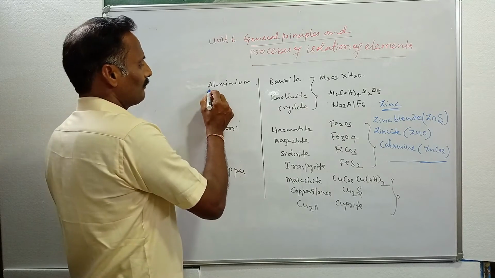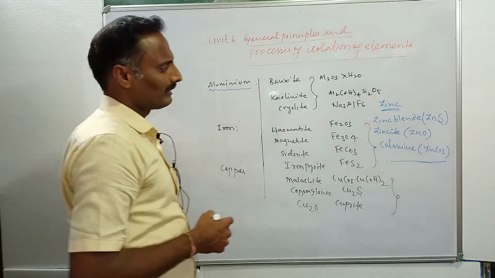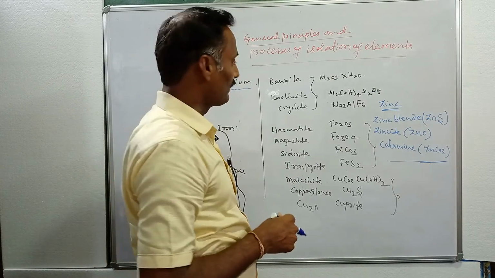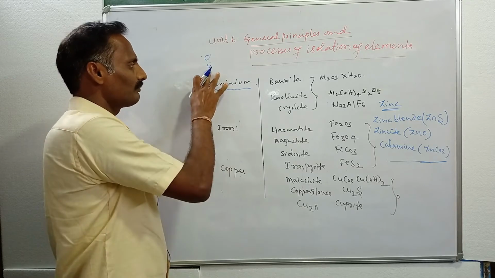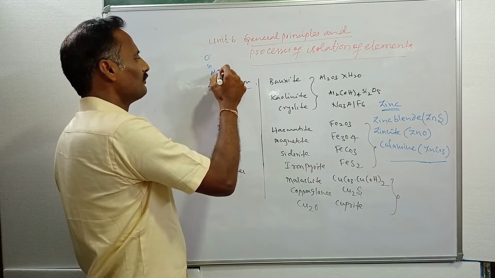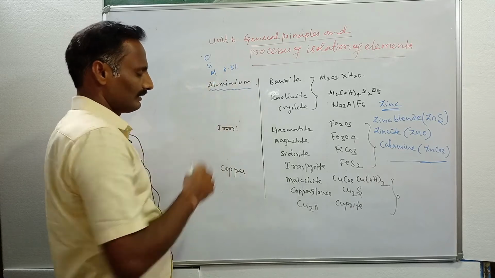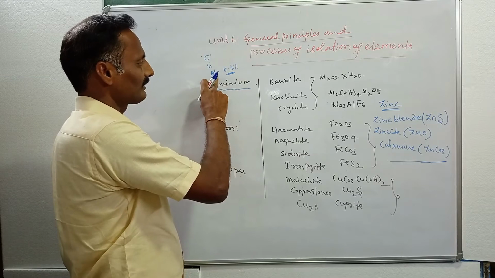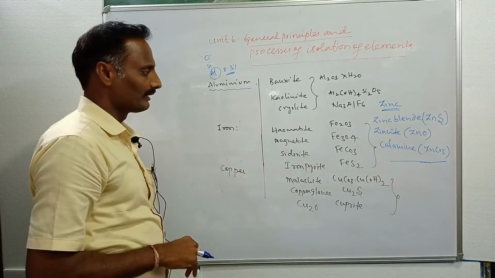Then coming to the occurrence of elements in the earth crust, the most abundant element in the earth crust is oxygen. The second most abundant element is silicon, and the third is aluminum. Aluminum occurs about 8.3% by mass in the earth crust. This is the most abundant metal in the earth crust, aluminum.